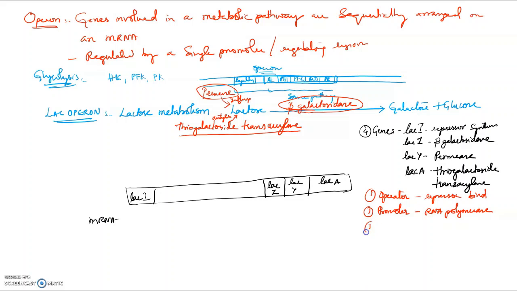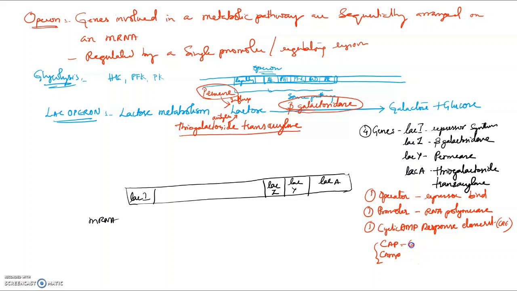Then we have a cyclic AMP response element, called CRE, wherein the CAP and cyclic AMP will together bind. What is this CAP?